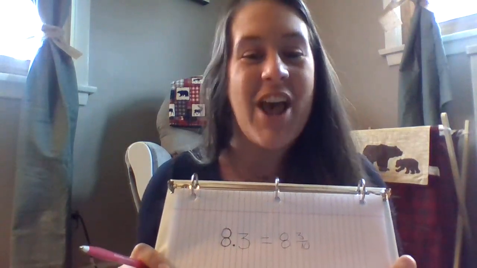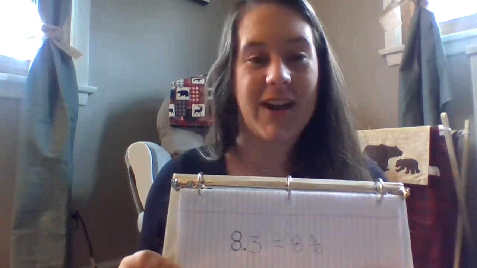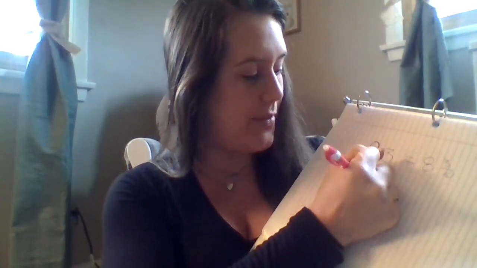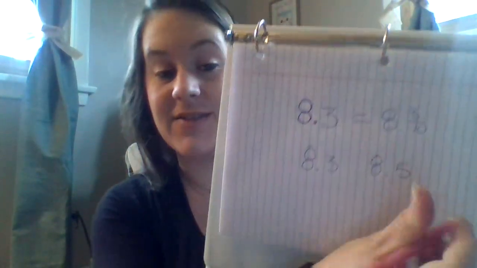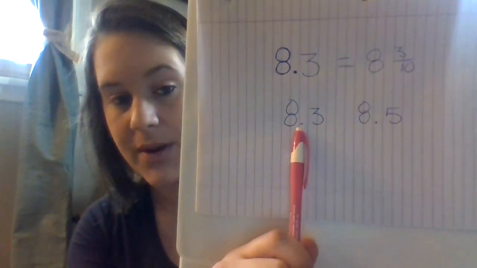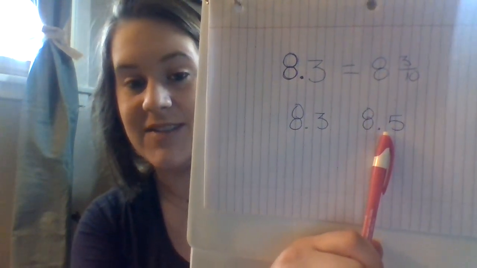So today's lesson, we're going to compare fractions and decimals. So comparing, you are trying to figure out what is greater or what is less than. So we're going to compare some decimals. So we're going to use our example of 8 and 3/10. And let's do 8 and 5/10. So 8 and 3/10, 8 and 5/10.